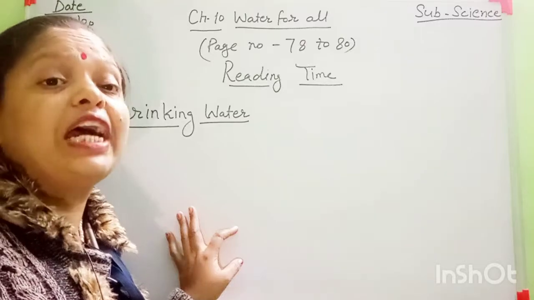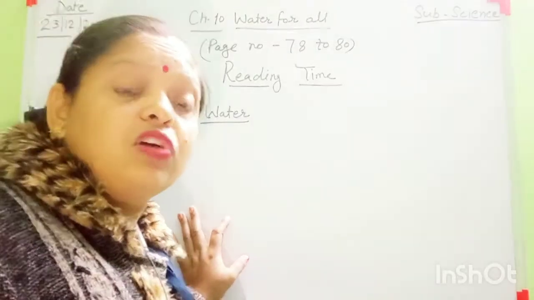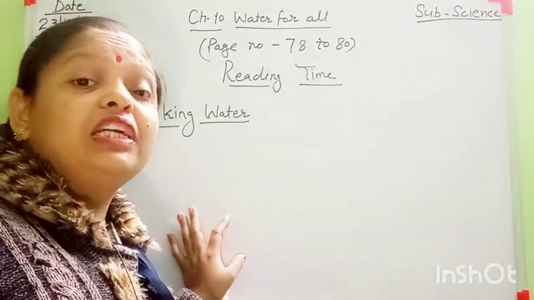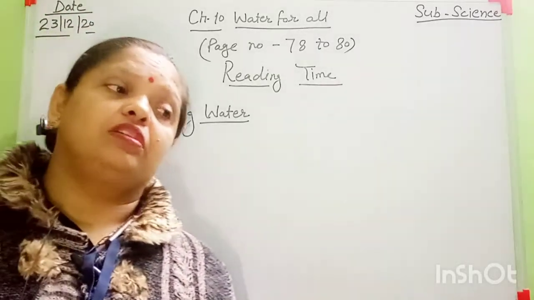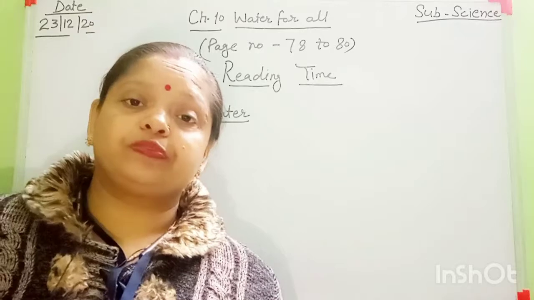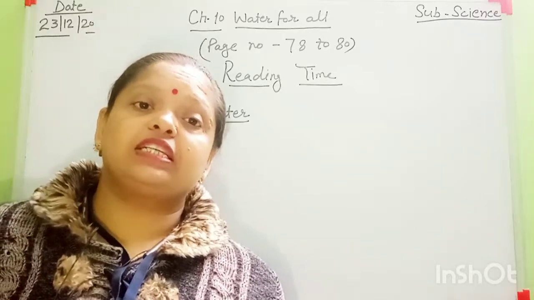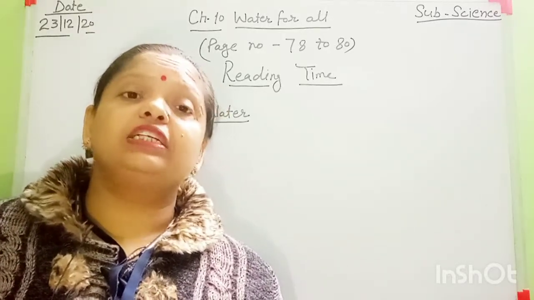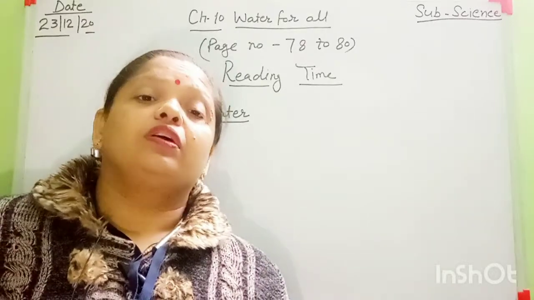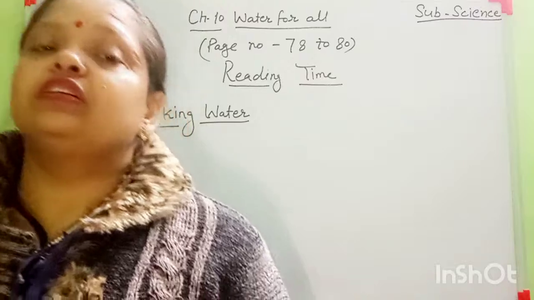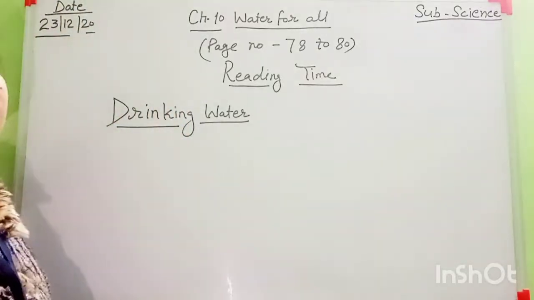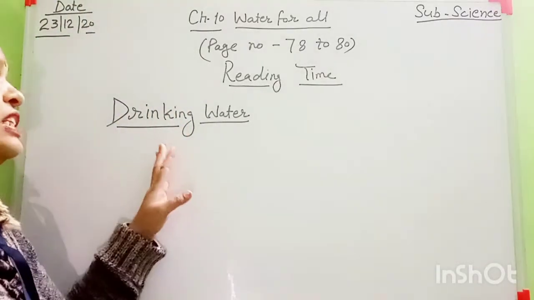So we need to purify that water, because when we drink dirty water, we can fall sick. Yes or no? It is not healthy. So we should properly filter this type of water. Which methods do we use now to purify this type of water?